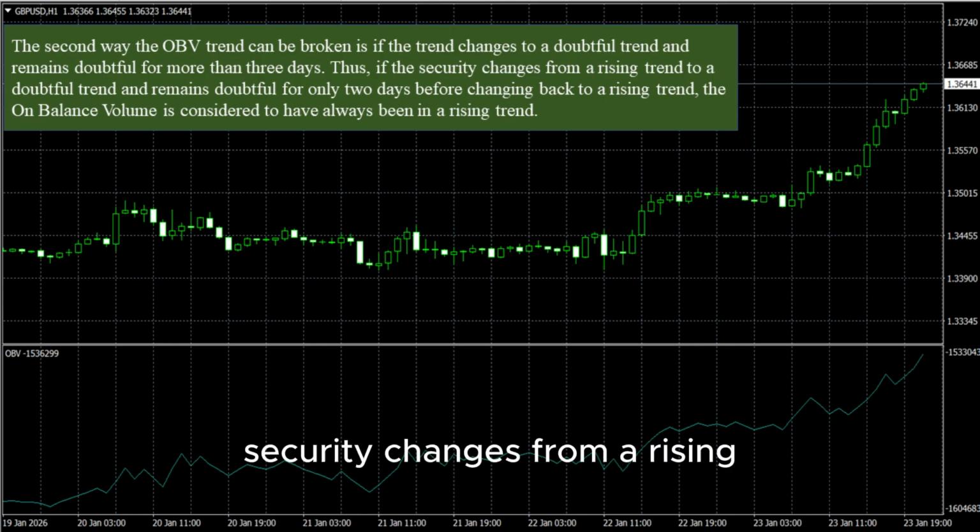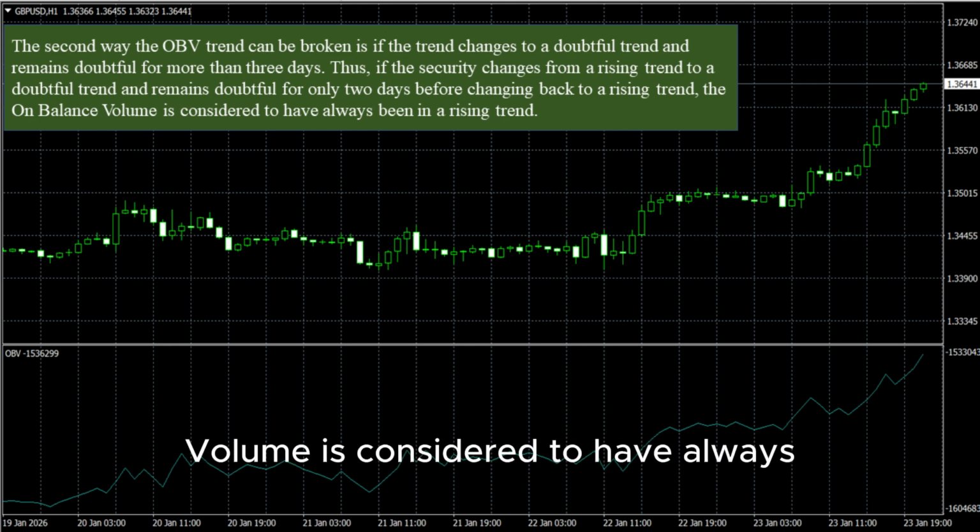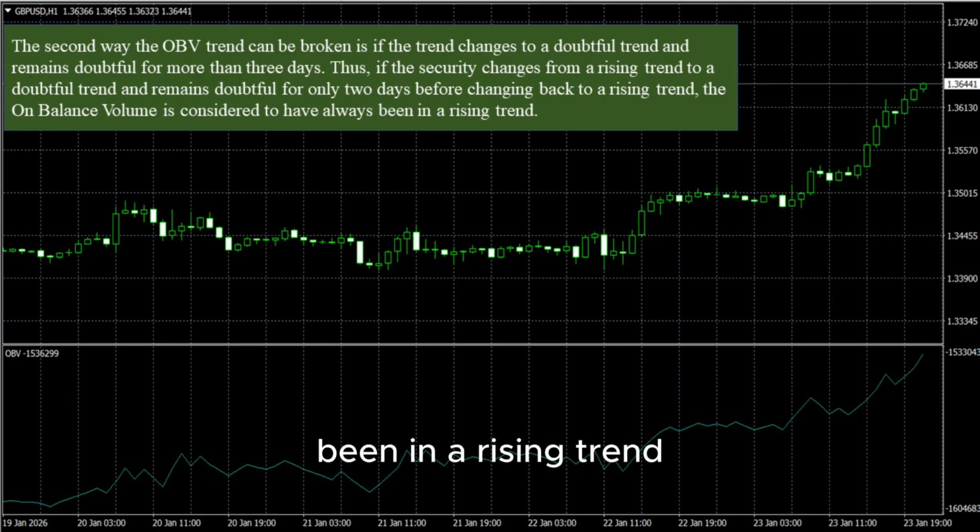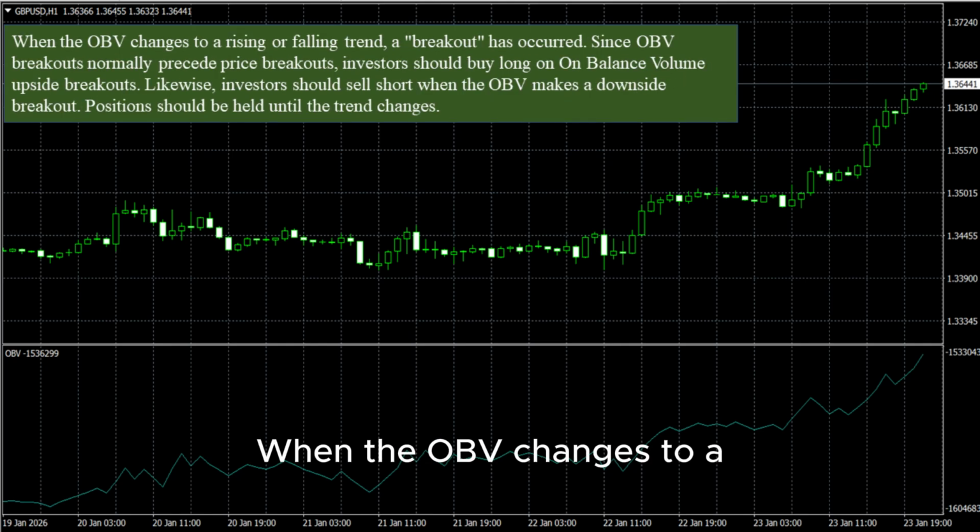Thus, if the security changes from a rising trend to a doubtful trend and remains doubtful for only 2 days before changing back to a rising trend, the on-balance volume is considered to have always been in a rising trend. When the OBV changes to a rising or falling trend, a breakout has occurred.